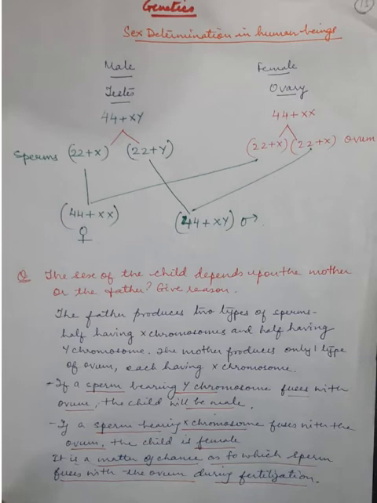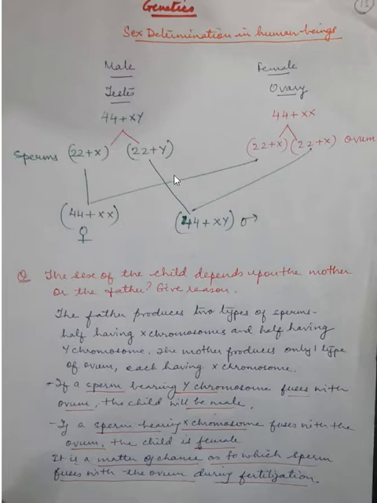Hello children, we will continue in this part with the sex determination in human beings. You are already aware I have taken up autosomes and allosomes in one of the previous videos, and I have explained to you that there are two types of chromosomes. If they are all X and X, that is autosomes. So they are all having similar chromosomes, so they are autosomes. Whereas if the chromosomes are not similar, they are heterozygous, then they are called allosomes.